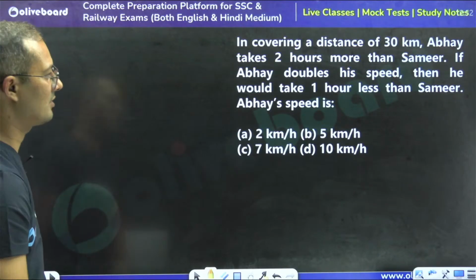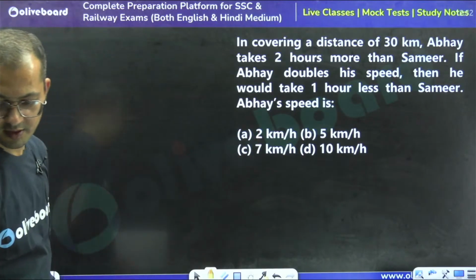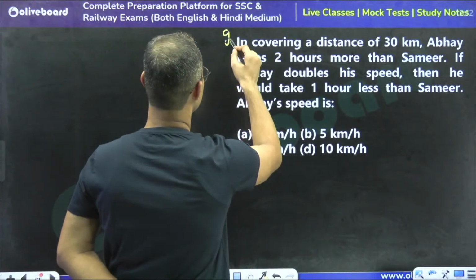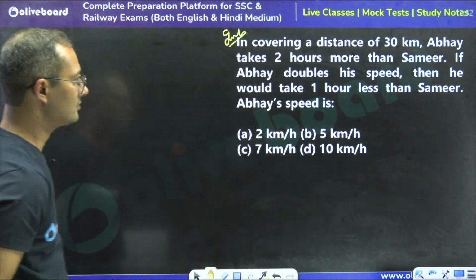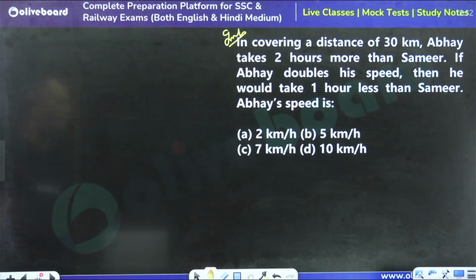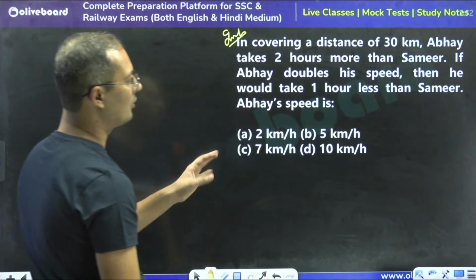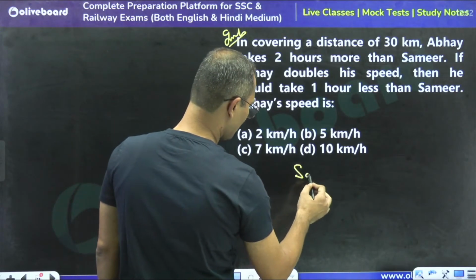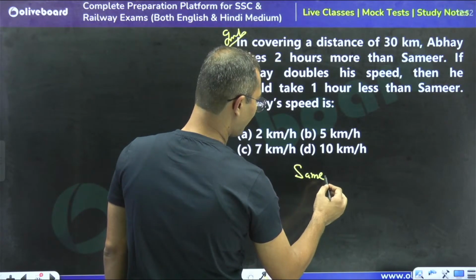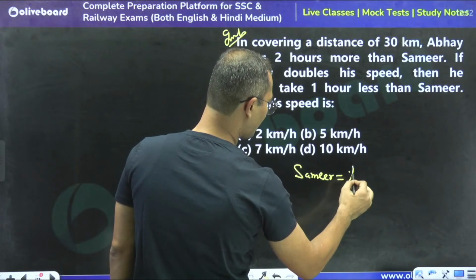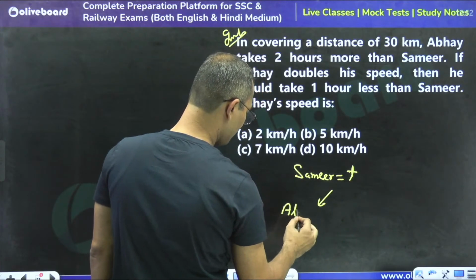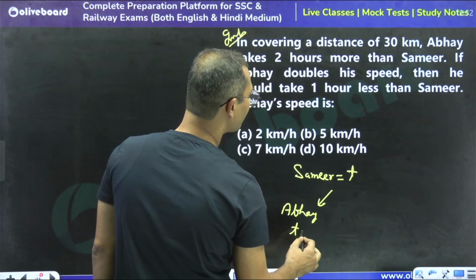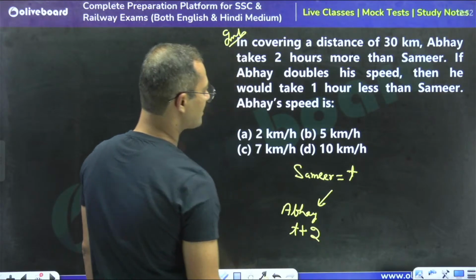Now tell me what is the answer of this question. Very good question, right? In covering a distance of 30 kilometer, Abhay takes 2 hours more than Samir, right? See, if Samir takes T time, then Abhay is going to take how much? T plus 2 hours, right?